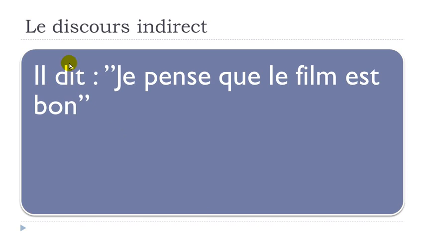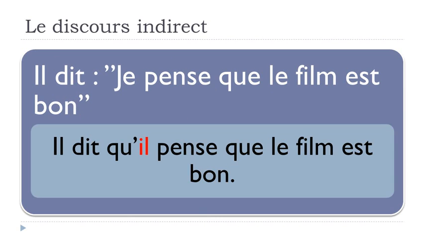Il dit, okay, dire is to say. He says, je pense que le film est bon. Je pense, so penser, I think, that le film est bon. Okay? So if you want to modify this sentence, of course, you will have to change it a little bit, because it's not possible to say il dit que je, okay?